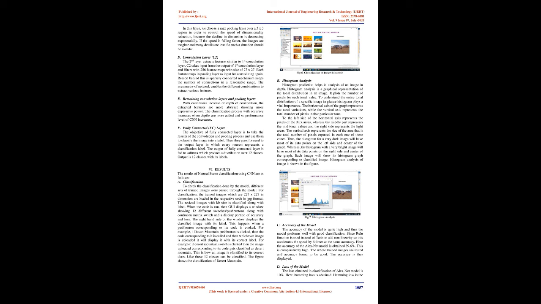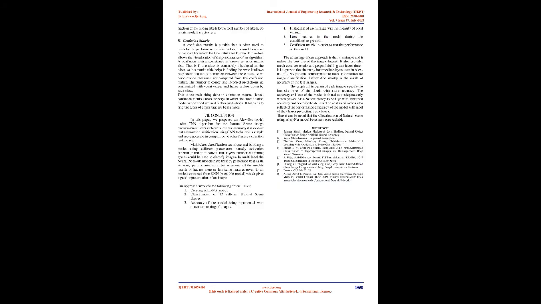in that particular tone. The left side of the horizontal axis represents the pixels of the dark areas, whereas the middle part represents the mid-tonal values and the right side represents the light areas. The vertical axis represents the size of the area, that is, the total number of pixels captured in each one of these zones. Thus, the histogram for a very dark image will have most of its data points on the left side and center of the graph, whereas the histogram for a very bright image will have most of its data points on the right side and center of the graph. Each image will show its histogram graph corresponding to the classified image. Histogram analysis of the image is shown in the figure.